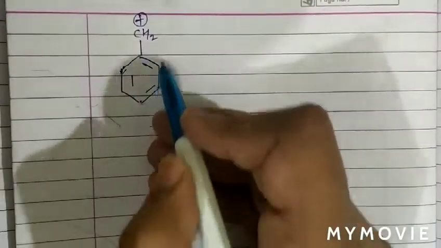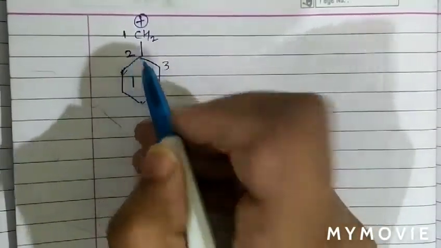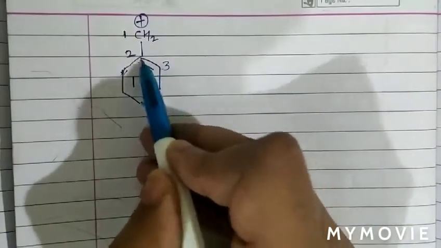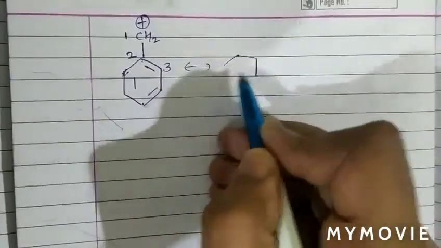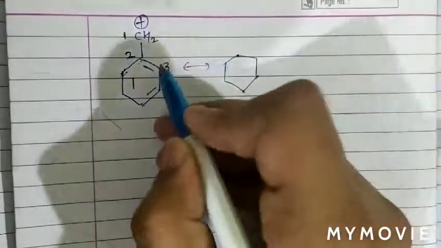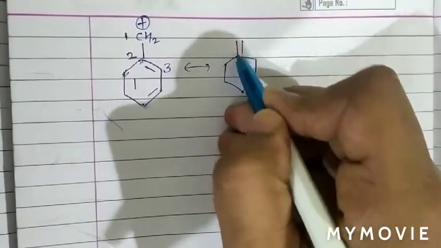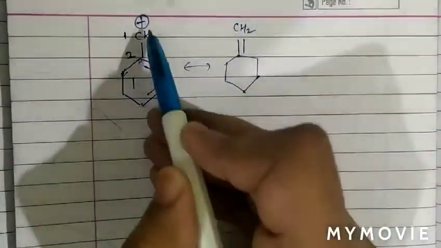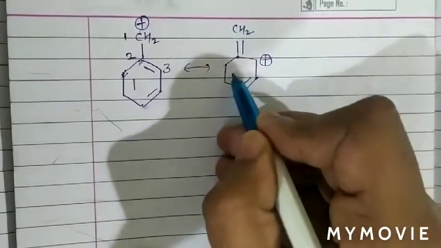Now if we number, this is 1, this is 2 and this is 3. We know the pi bond from position 2 and 3 will shift in between 1 and 2. So the first resonating structure is: the pi bond shifts from 2 and 3 position to 1 and 2 position, and the positive charge will shift from position 1 to position 3. So this is the first resonating structure.